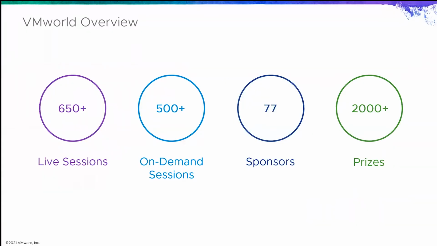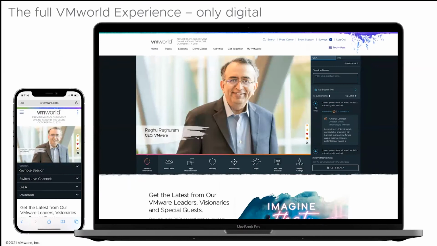VMworld has a robust content program this year. We've got over 650 live sessions, 500 plus on-demand sessions, as well as 77 sponsors and over 2,000 prizes in our VMworld Challenge. So the full experience this year is online, similar to last year. We've got a very similar interface to our VMworld 2020 event. So we've added a few things this year and some new features that we hope that you're excited to see.